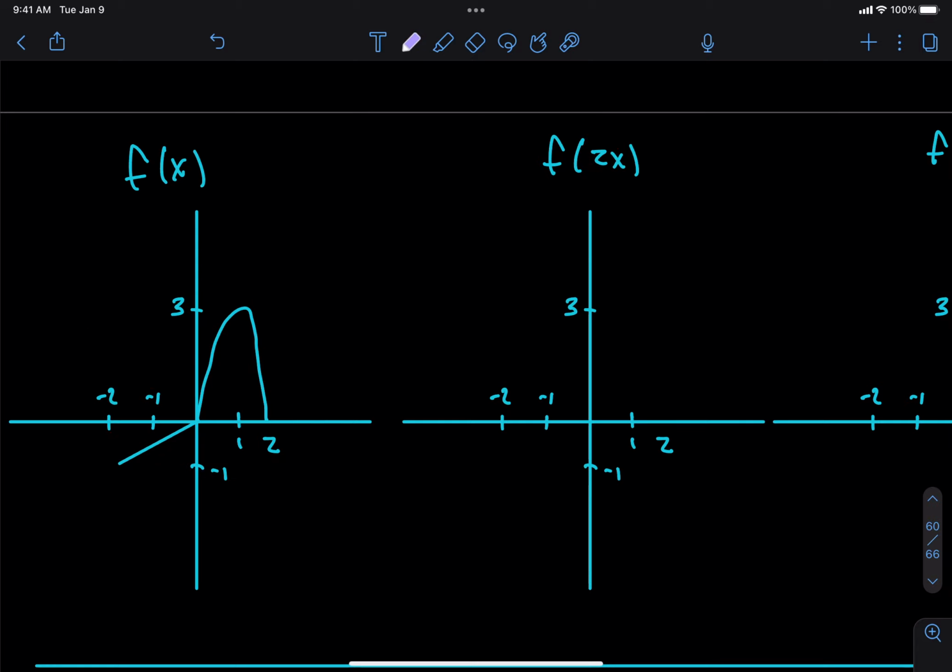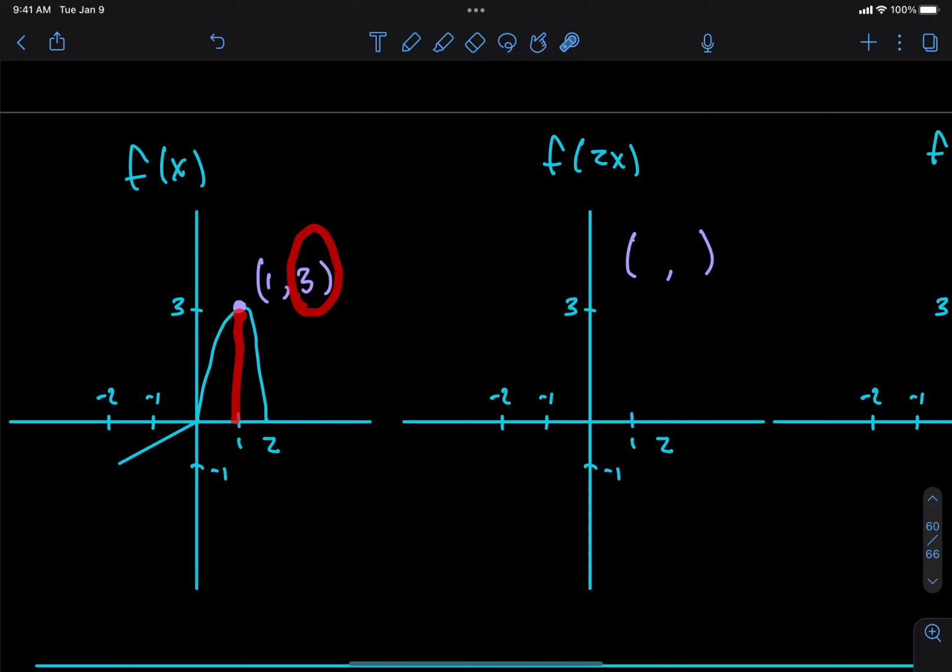I know that the point (1, 3) is on the graph of f of x. So what form is that point going to take on the graph of f of 2x? It's not going to be (1, 3). It's going to be something, comma, something. How should it change? This component describes the height.